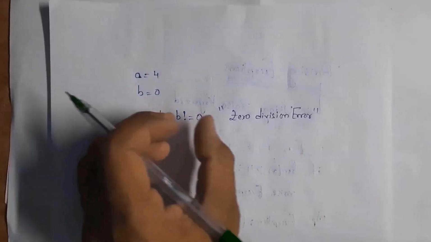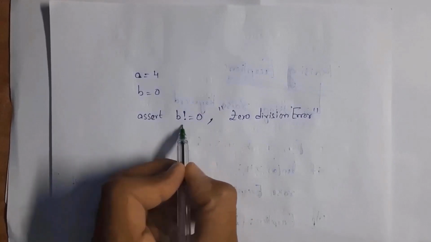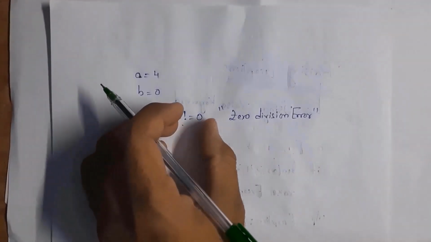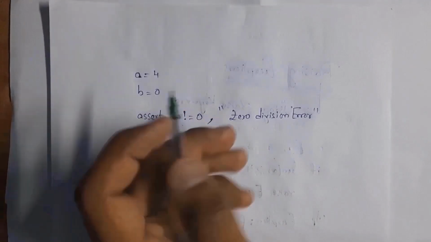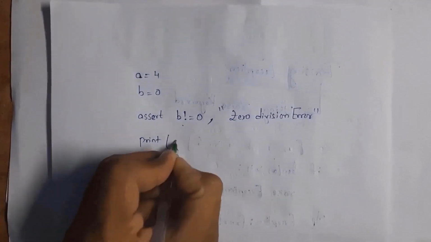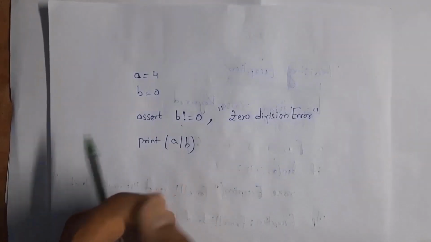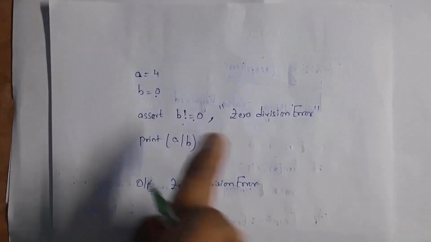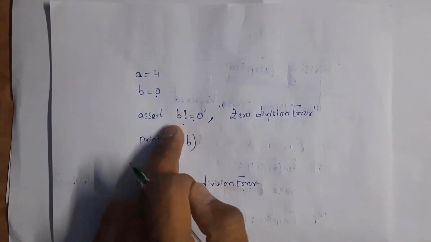Write here assert and give a condition. Only if this condition is satisfied, then it will continue execution. But if this condition is not satisfied, then it will display the error message, that is 0 division error. And I am writing another statement, that is print a by b. Here I gave the condition that b is not equal to 0, but here the b value is equal to 0. This condition is not satisfied.